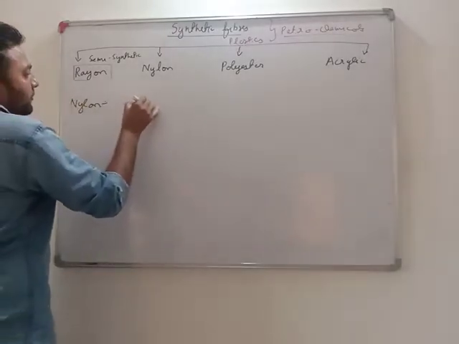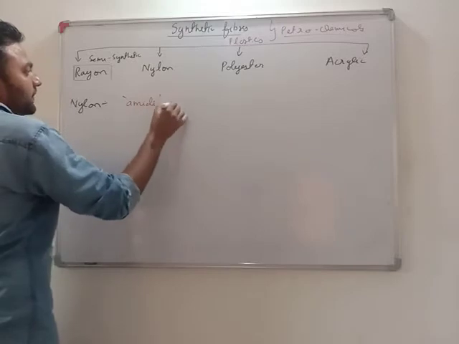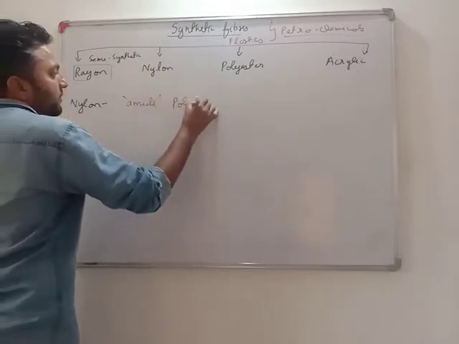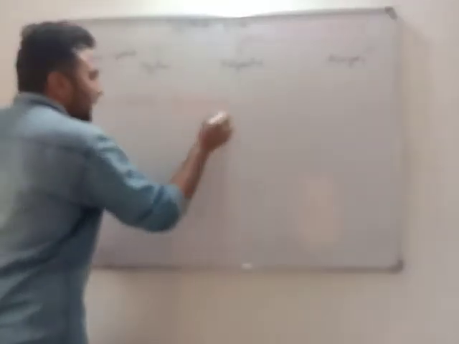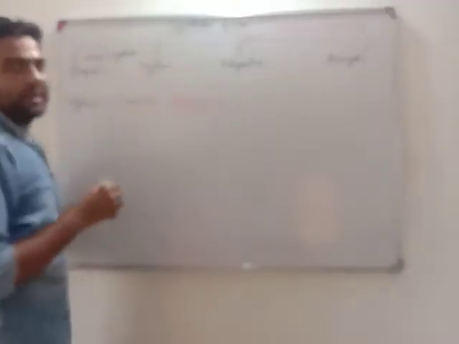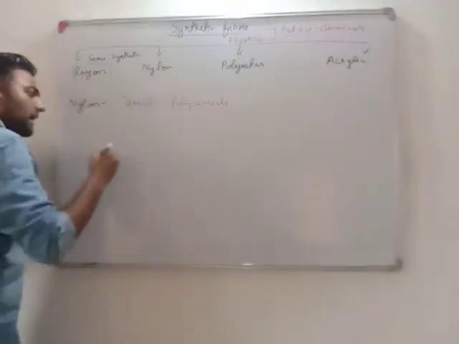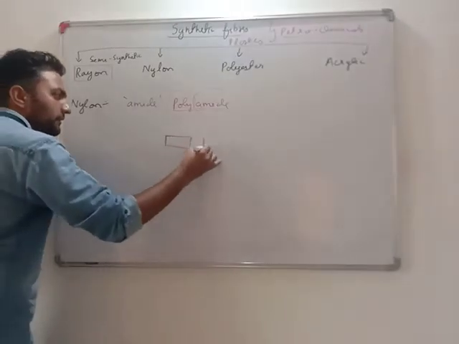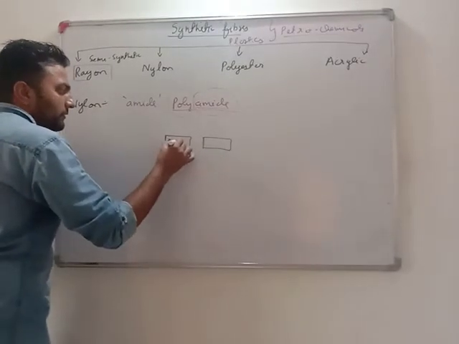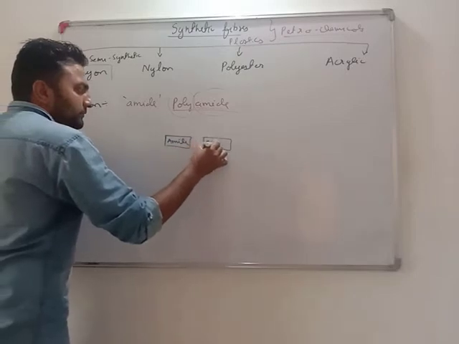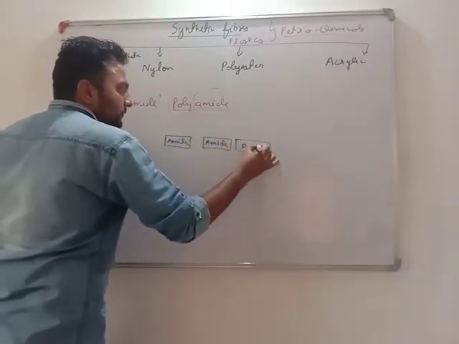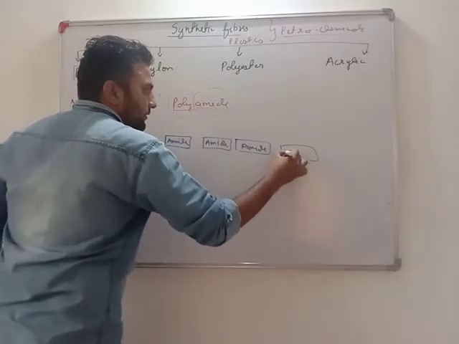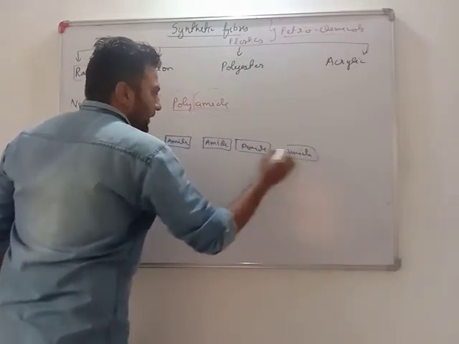Nylon. It is made up of amide, and it is also called polyamide. Very important, polyamide. The amide is the chemical. Amide, amide, amide, amide.